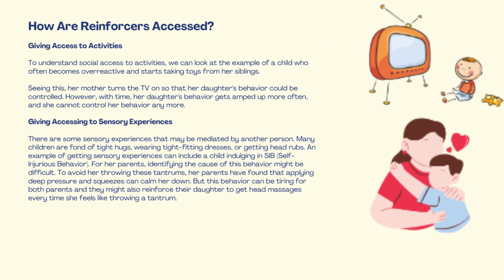We will continue our discussion on how reinforcers are accessed, focusing on social access to activities and sensory experiences. As registered behavior technicians, RBTs, understanding these patterns helps in creating effective behavioral interventions that support positive development. Giving access to activities. One common way reinforcement occurs is through social access to activities. This happens when a child's behavior leads to a caregiver or another person providing access to an enjoyable experience.